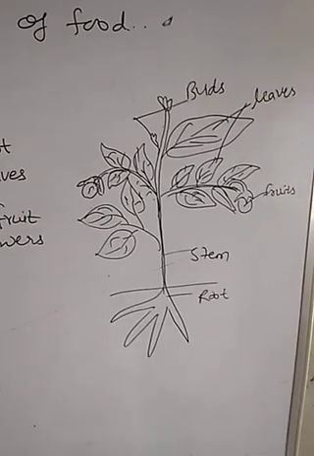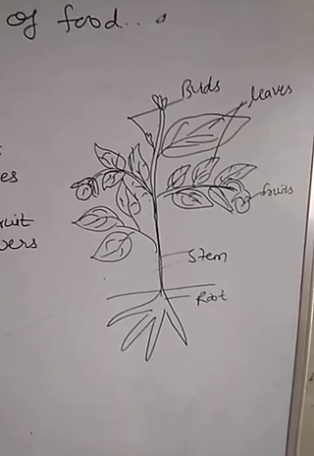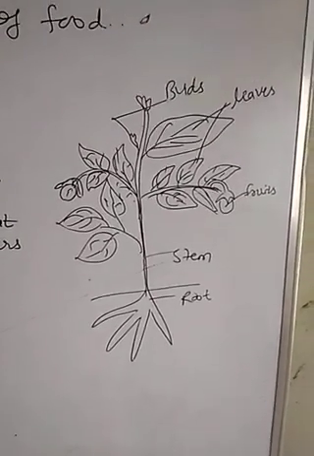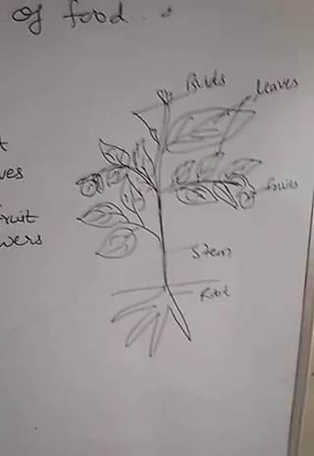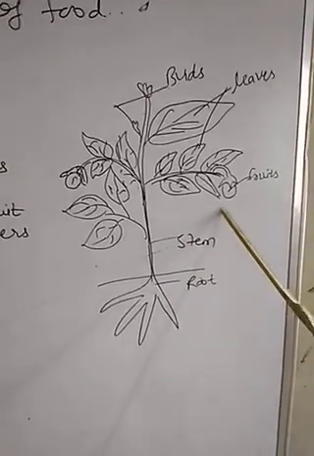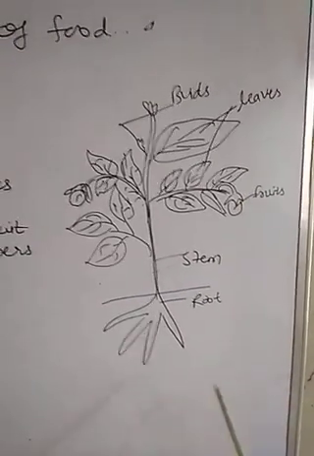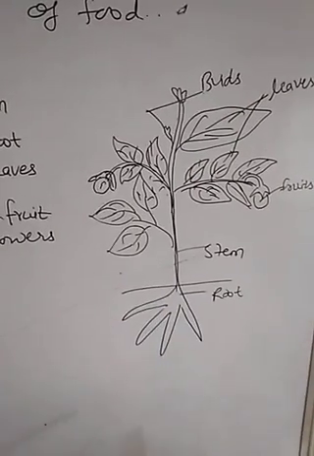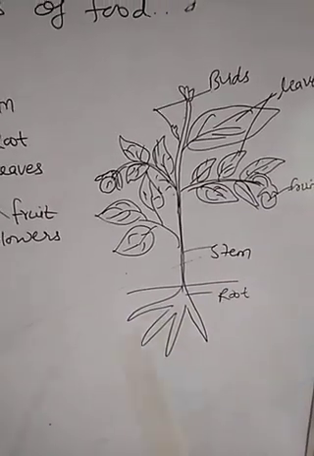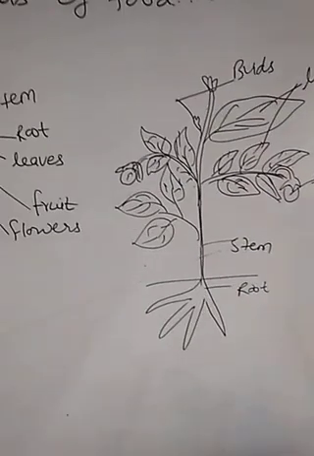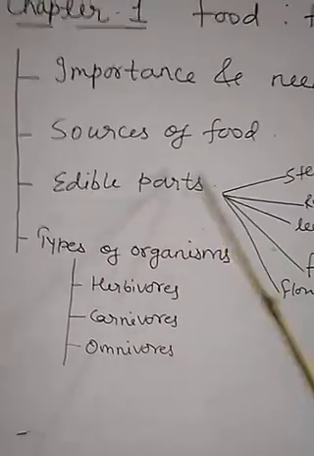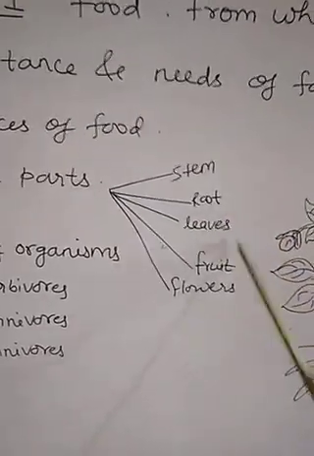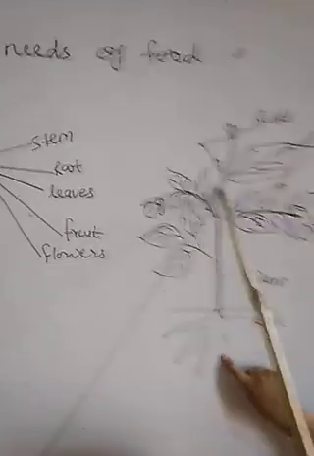For example, from the cauliflower we are getting the food from its flower. From the sugar cane we are taking its stem as food. From tomato we are taking the tomato fruit as food. It means what? It is not necessary that from a single plant you are taking all the parts. No, from a different variety of plants, we are taking different types of parts as our food. So children, the parts of the plant which we are taking as food are called edible parts. And these edible parts are the stem, the root, the leaves, the fruit, the flowers, the bud, etc. See the diagram of the plant.